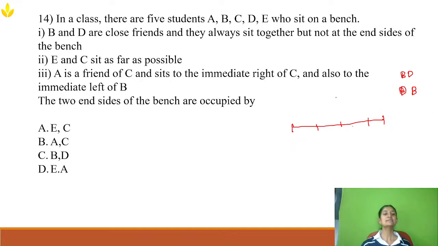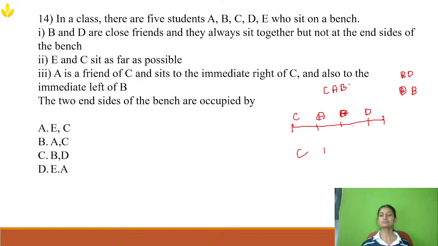A is a friend of C and sits immediately right of C, and also immediately left of B. B and D are together, so C will be here, A will be here, B will be here, and D will be here.